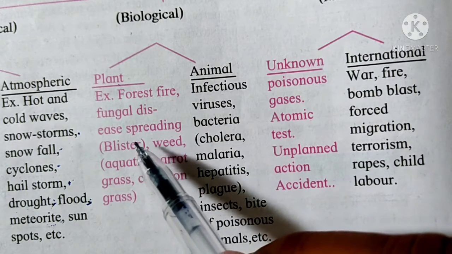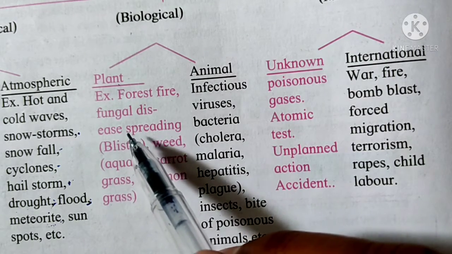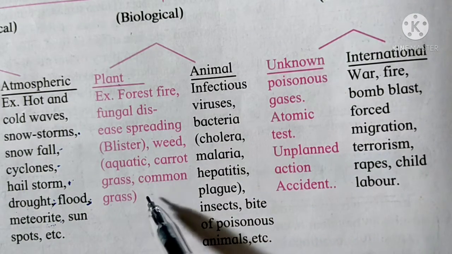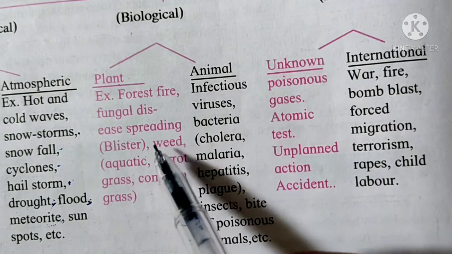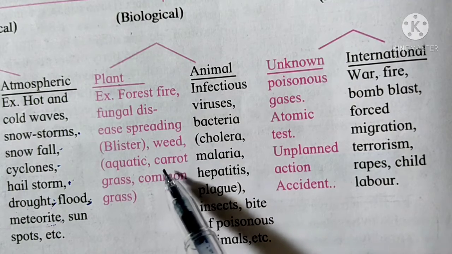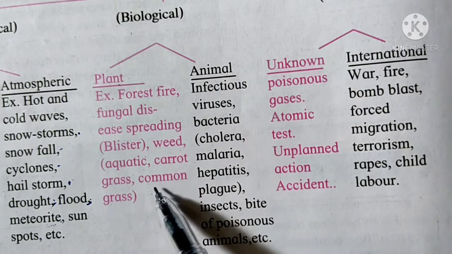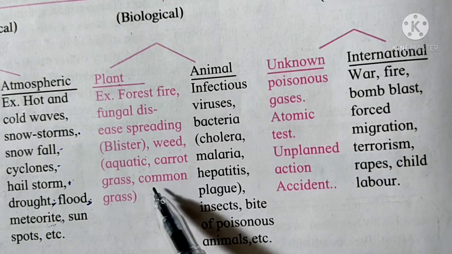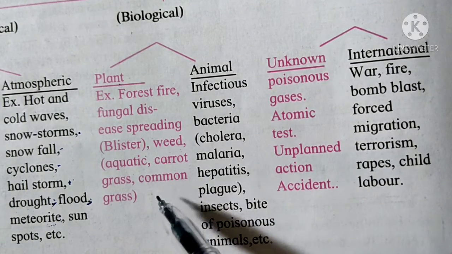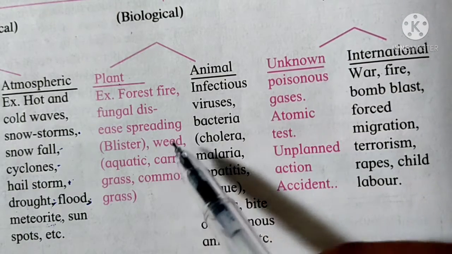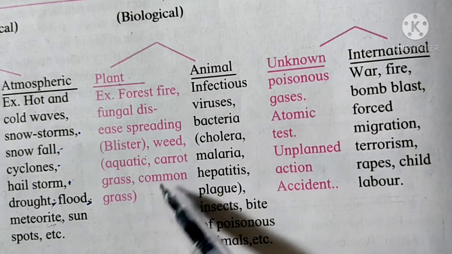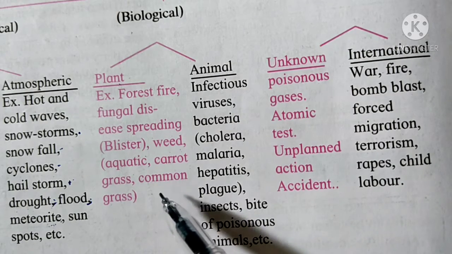Biological disaster, fungal disease spreading, weed spreading, carrot grass, common grass, ये भी कभी कभी नष्ट हो जाते हैं due to fungal disease. ठीक है, फंगल डिसीज की वजह से वीड को भी प्रॉब्लम होता है, एक्वेटिक कैरोट ग्रास, कॉमन ग्रास, सबको ये प्रॉब्लम कर सकता है. So this means the productivity and the quality of that particular plant will not be good. Okay, and due to that shortage will be there. So this is nothing but a biological disaster.